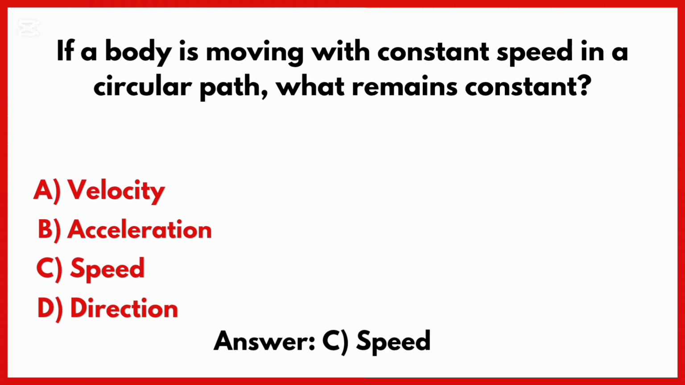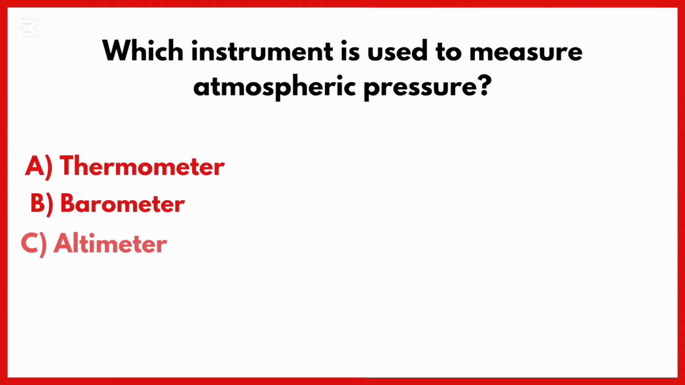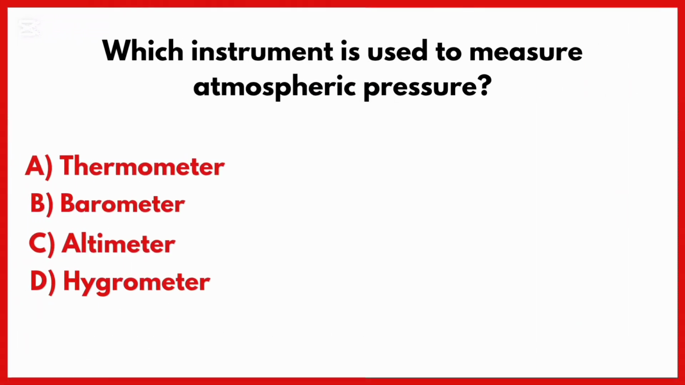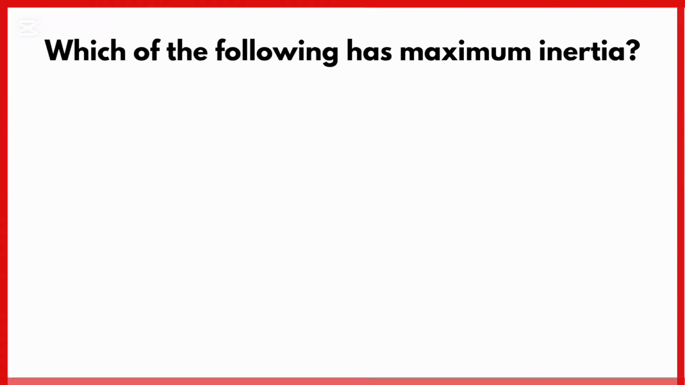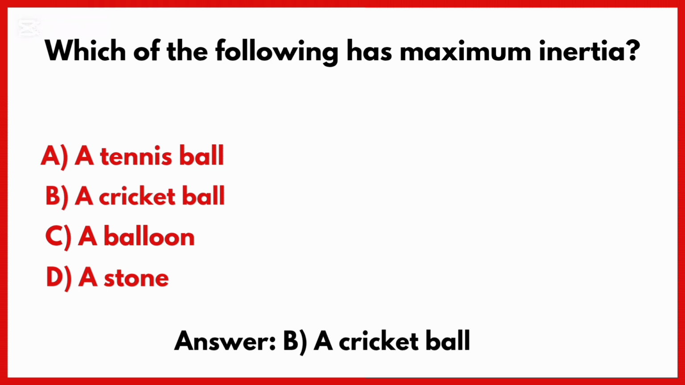Speed remains constant. Which instrument is used to measure atmospheric pressure? Correct answer is option B. Barometer is used to measure atmospheric pressure. Which of the following has maximum inertia? Correct answer is option B. Among these, a cricket ball has maximum inertia.